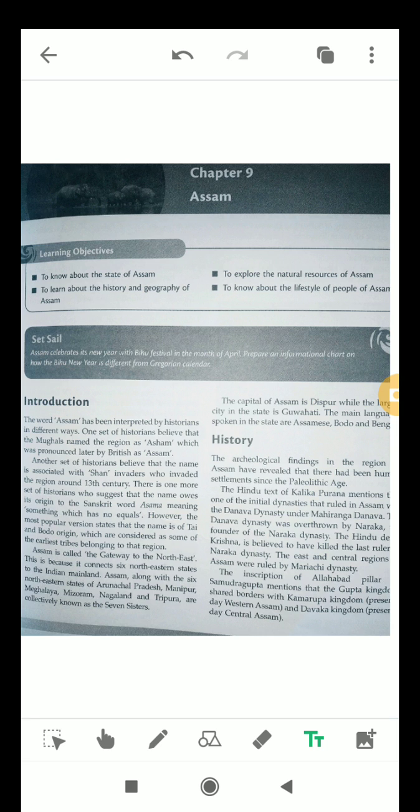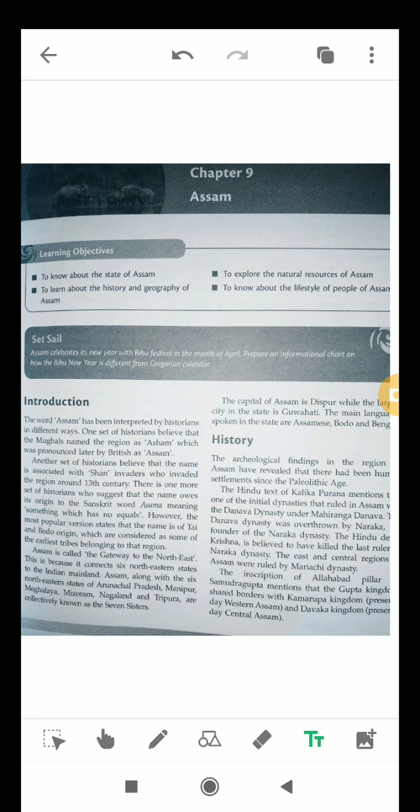Assam's name is of Thai and Boro origins, which were considered some of the earliest tribes belonging to that region. Okay, and students, Assam is also called the gateway of the northeast. This is because it connects six northern states, and they were collectively called the Seven Sisters.